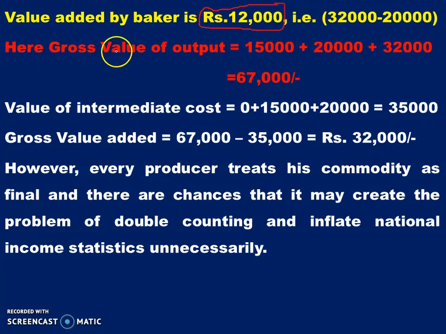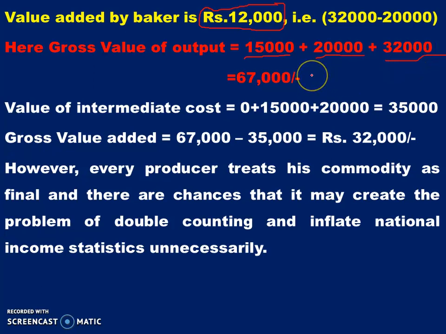So here the gross value of output is what we can say each final production changes, the production cost that we have to take into account. The final production cost of the cultivator is 15,000. Next, the flour mill owner is 20,000. Then the baker is 32,000.